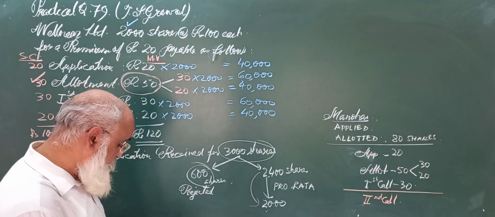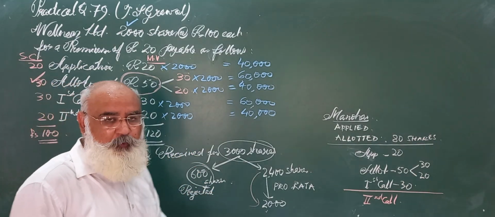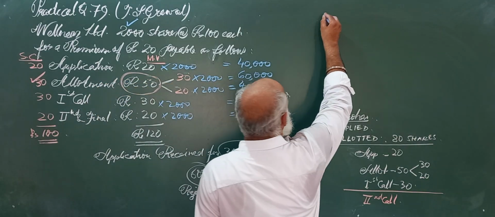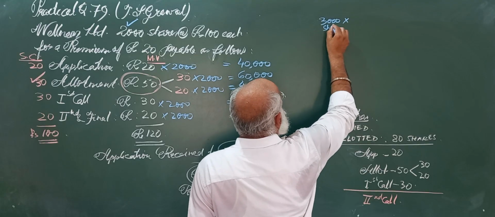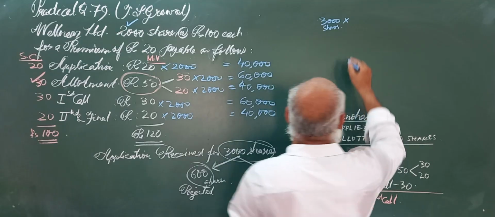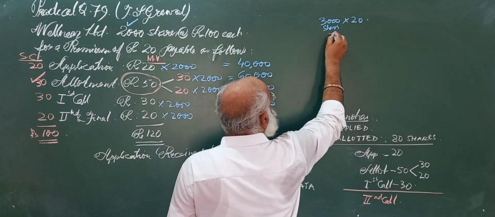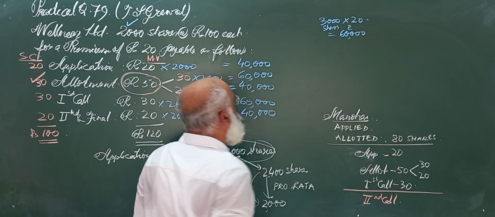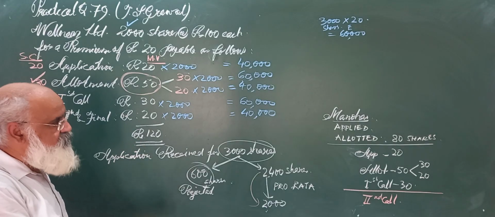So first we will calculate roughly the total amount that has come to the company. Applications were received on 3000 shares, so we will write 3000 into rupees 20, which boils down to rupees 60,000. Now how are we going to adjust this 60,000?